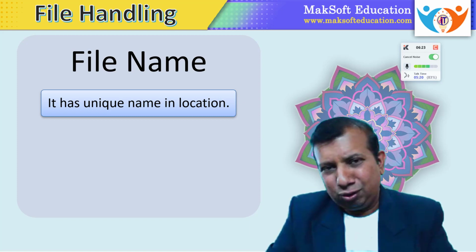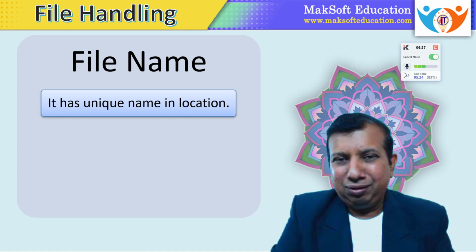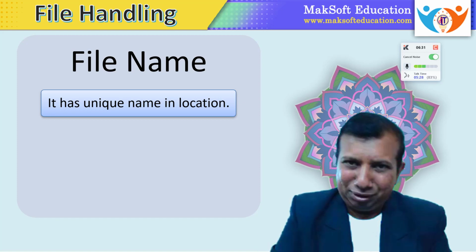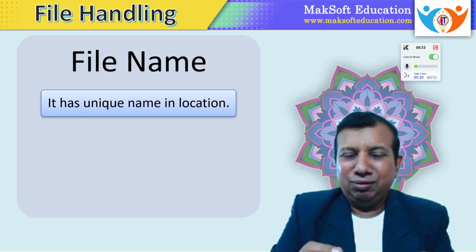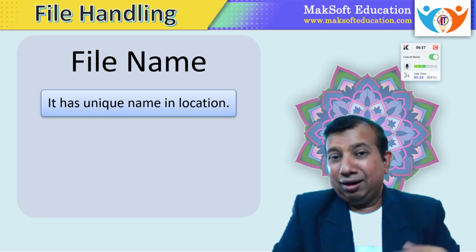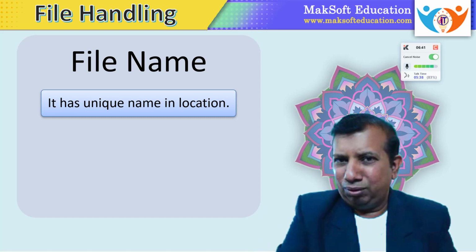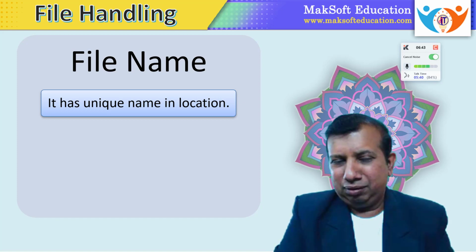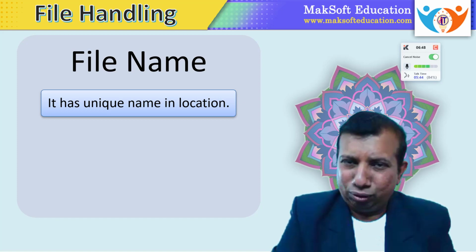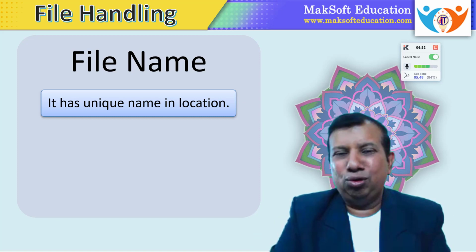On a different folder, you can have the same file names, but in one folder, one file can have only one name. Okay, the same name cannot be repeated. So you can say the file name must be unique. Now we can replicate the file names by adding some additional words or numbers to it. But with the same title, we cannot have multiple files at the same location. Either we have to change the name or we have to change the location, the folder in which the file is stored.